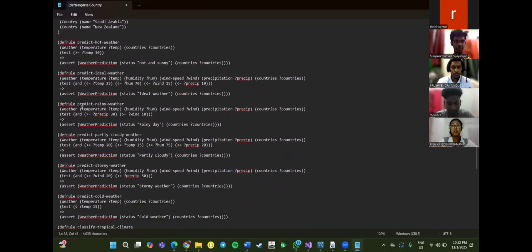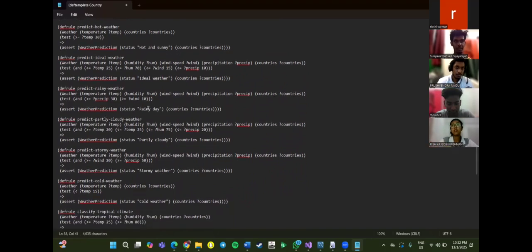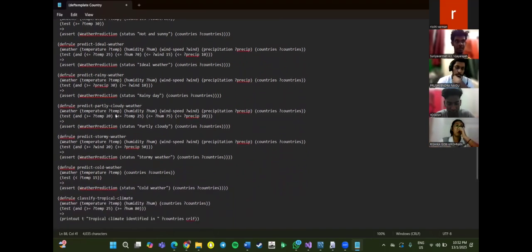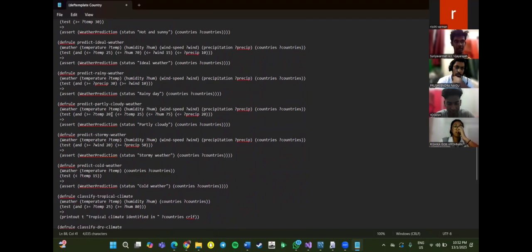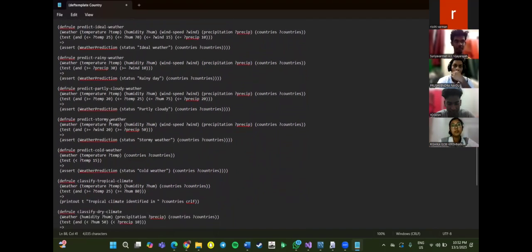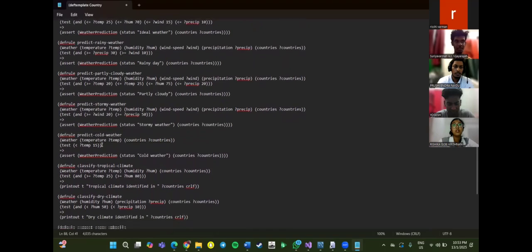And then we use defrule to predict rainy weather also. So if it's rainy weather, it will predict as rainy day. And then partly cloudy weather: if it's partly cloudy weather, the status will be partly cloudy. And then if it's stormy weather, it will post status as stormy weather. And then if it's cold weather, the status will be cold weather.